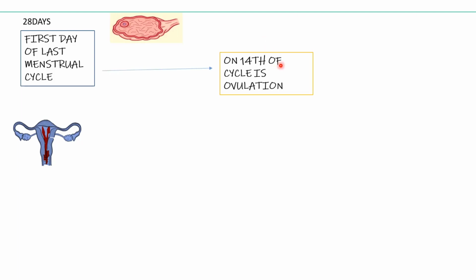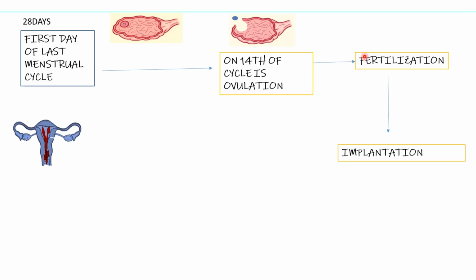For example, the reproductive cycle of a female is generally taken as 28 days. Then what will happen? On the first day of the last menstrual cycle, a follicle will start growing, and on the 14th day of the cycle there will be ovulation. If the sperm is present, after ovulation there will be fertilization, and after fertilization there will be implantation. So the embryo will implant and turn into the fetus, and the fetus will start growing.